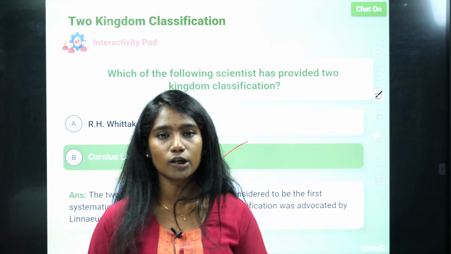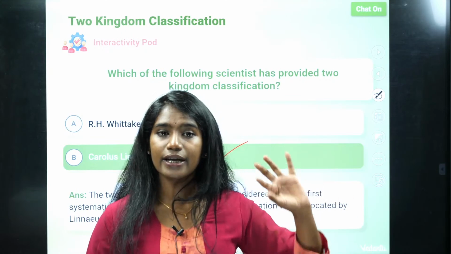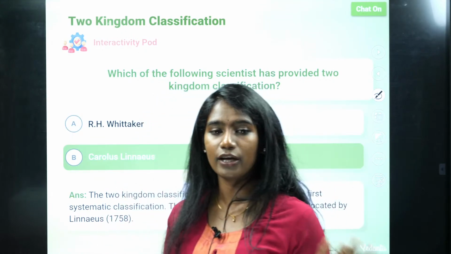Okay, but then this classification was not accepted. It's because, now look at the crocodile. The crocodile can live underwater and it can live on land also, right? He didn't consider such criteria. And also those animals that are living underwater, their food habit varies, their body organization varies, right? So it didn't consider all that. That's why Aristotle's classification failed.